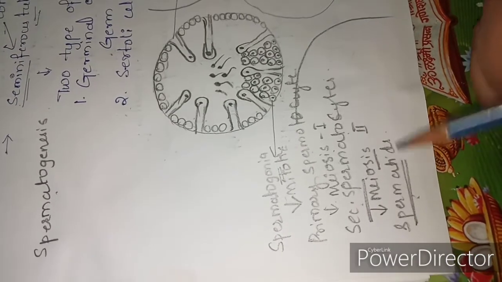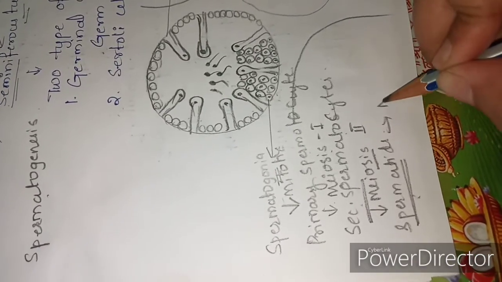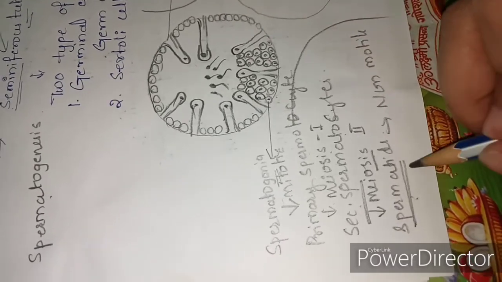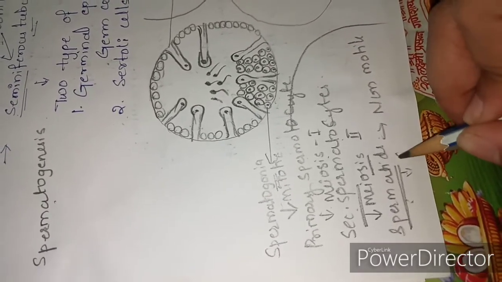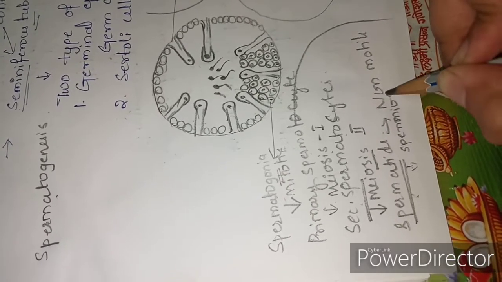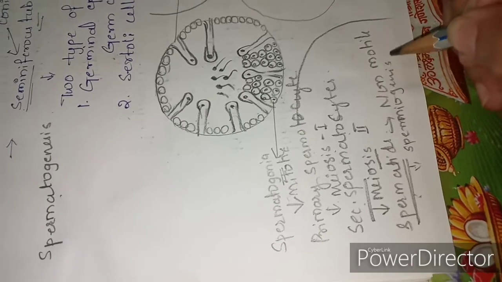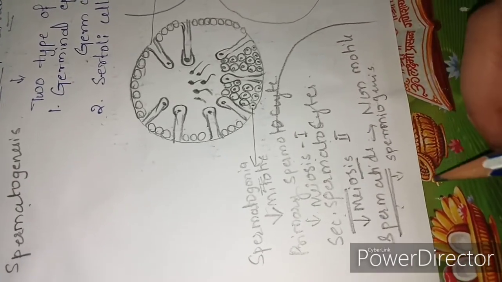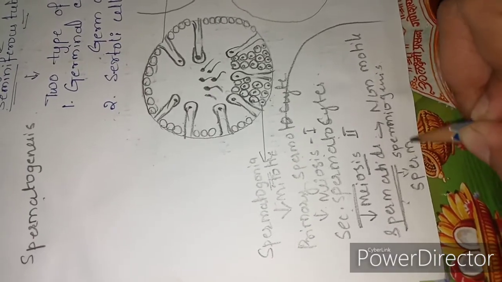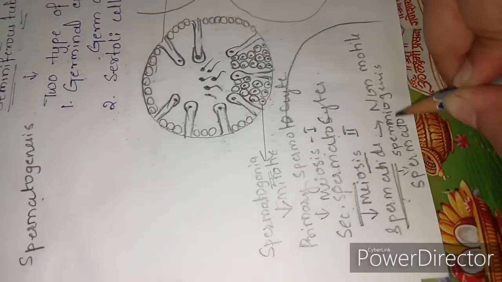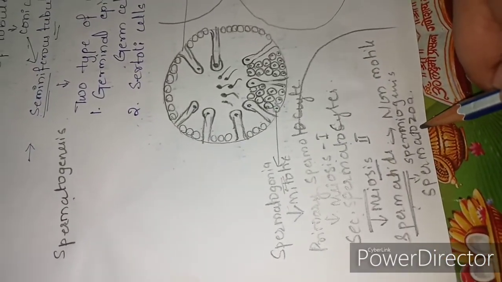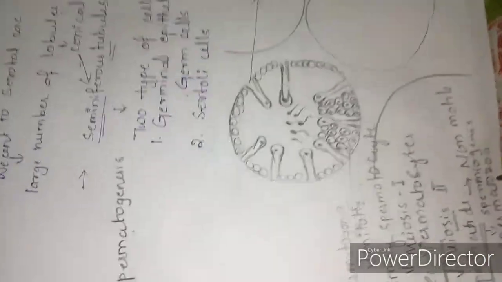These spermatids are non-motile. These spermatids undergo the process called spermiogenesis to make them functional spermatozoa.